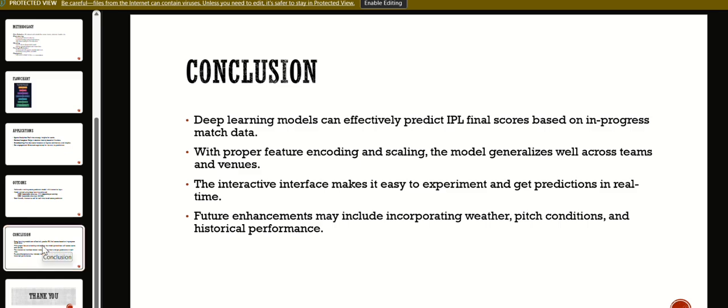Deep learning for score prediction. Deep learning models are effective at predicting IPL final scores using live match data. Generalization. This is important because it shows the model isn't overfitted to a particular scenario. Interactive interface. A user-friendly interface allows for easy real-time experimentation and prediction. Future information: weather conditions, pitch characteristics, historical team or player performance. Thank you.